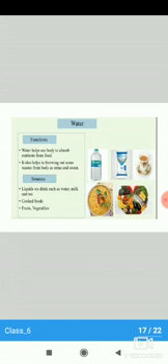Then water. Water is not considered a nutrient, but it is essential for our survival. About 70% of our body weight is water. Water is important. Water helps our body to absorb nutrients from food. It also helps in throwing out some waste from the body as urine and sweat. Our body loses water continuously in the form of sweat, urine and vapor. Hence, we need to replenish our body with water, otherwise, it could lead to a condition called dehydration.